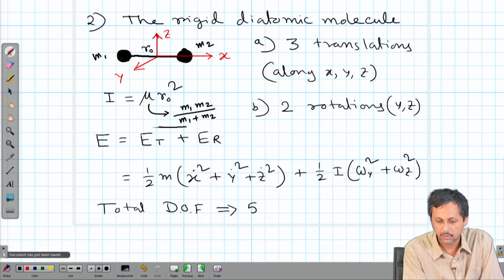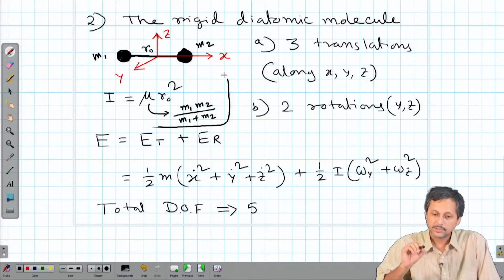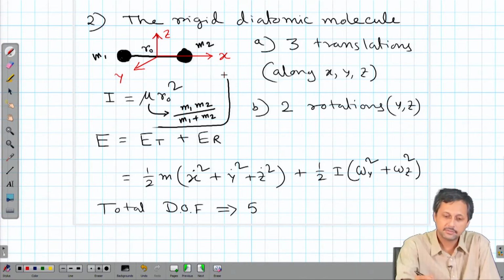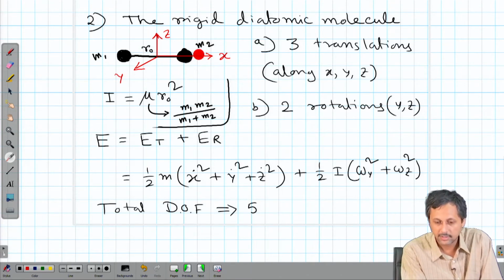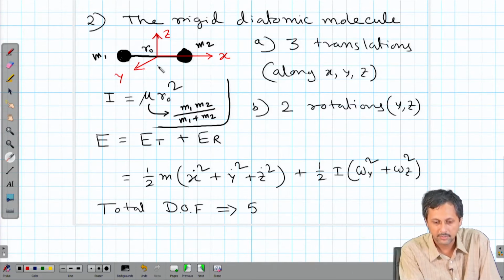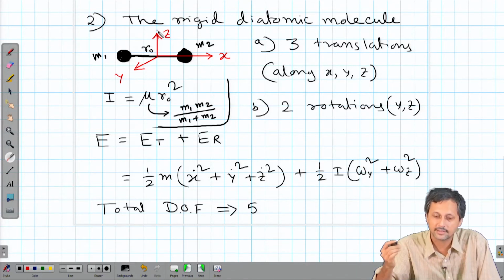I think you are all familiar with this, right. Now, how many motions are possible in this body? We can have 3 translations. We just define an axis system where the x axis goes along the molecular axis, we have the y axis here and we have the z axis here, right. So, we can have 3 translations, one along x, one along y, one along z, independent of each other, of course. What I mean to say is any translation can be decomposed into 3 components in a Cartesian system, and there could be rotation.